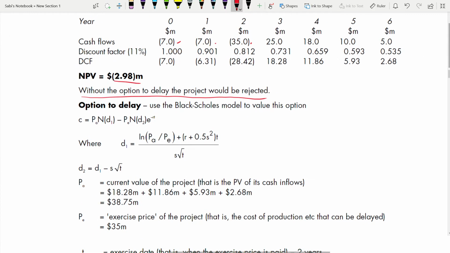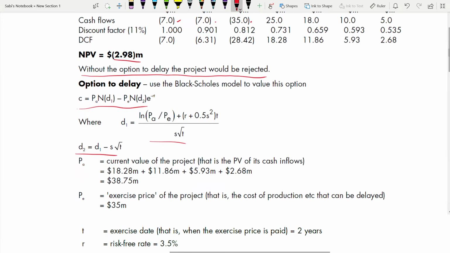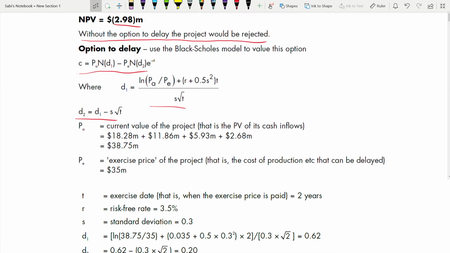Now let's go to option to delay. You are using the Black-Scholes model. Please write the formula. This is the formula, and this is the formula for D1, and this is the formula for D2. Write it separately. It is given in a formula sheet. So based on that, we are just going to put the numbers.